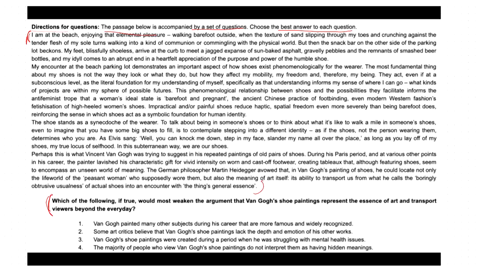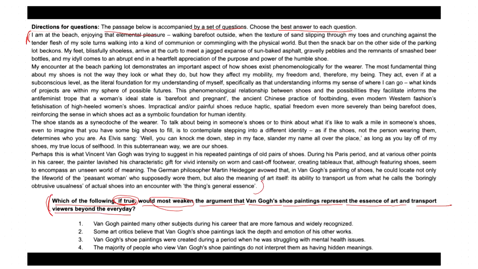So the question asked here is, which of the following, if true, would most weaken the argument? What is the argument? Van Gogh's shoe paintings represent the essence of art and transport viewers beyond the everyday, isn't it?